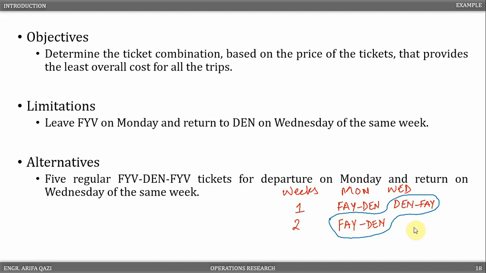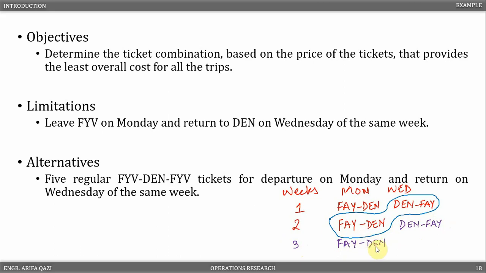A similar ticket can be bought in the second and third week as well. That is, a round-trip ticket originating from Denver in the second week that is utilized on a Monday in the third week to go from Fayetteville back to Denver. This can be continued for the fourth and fifth week as well.